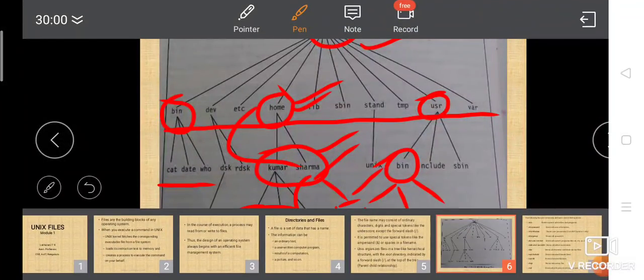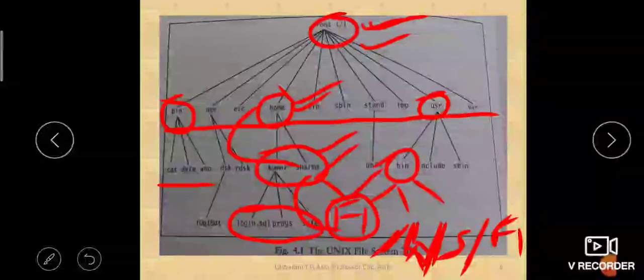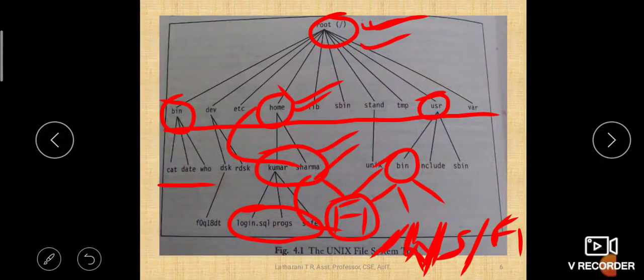So F1 is the final level after which you don't have anything. So that is called the leaf node. You have studied that, right, in trees. That is called the leaf node, and the leaf node is the last level of the tree. Did you understand how we write?